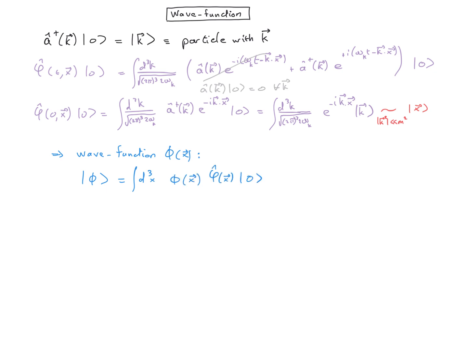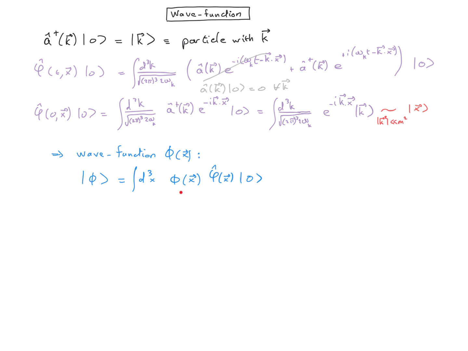Of course, we have to be careful with this sort of notation, because here we have the state for the field itself, which is a vacuum in this case. Here we have an operator which acts on the field, and in doing so it creates a disturbance of the field which corresponds to one particle in x, at least in the non-relativistic limit.